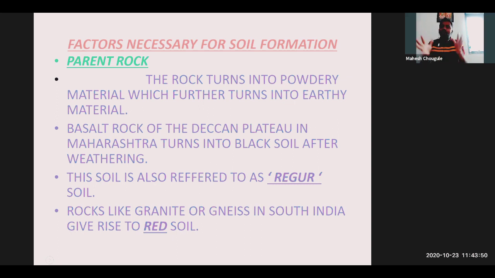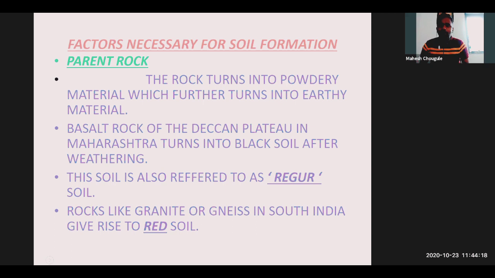What happens to the rock: first, because of rain, humid climate, the sun and everything, the climatic conditions on that particular parent rock, it turns into powdery material. Small, small powdery material. It further turns into earthy material, meaning the basic nature of earth. It turns into earthy material.